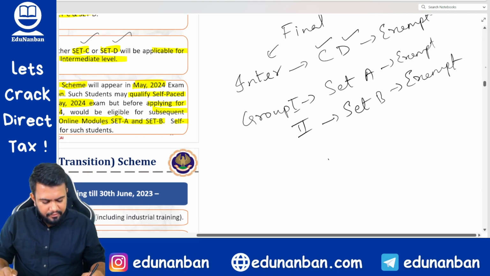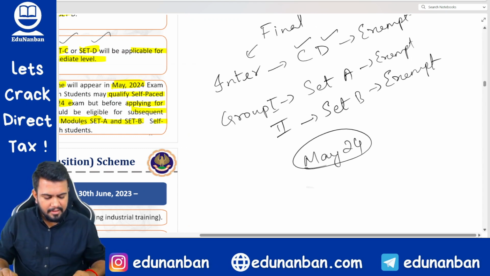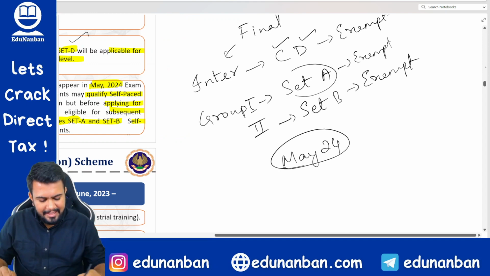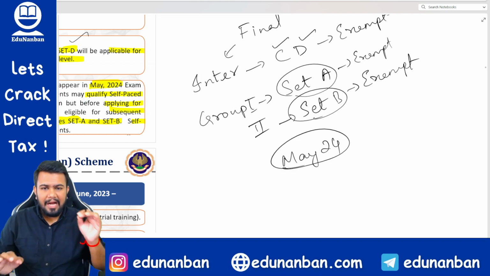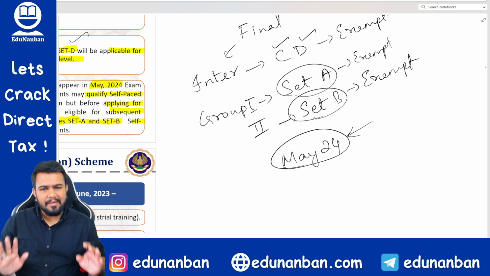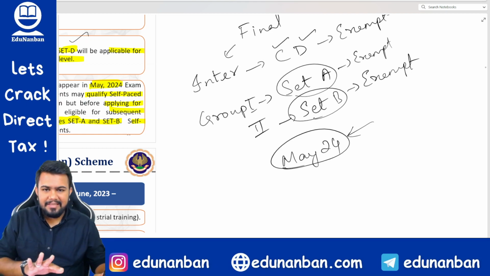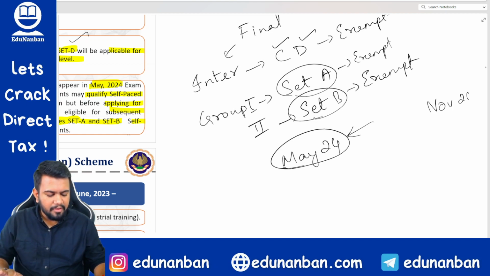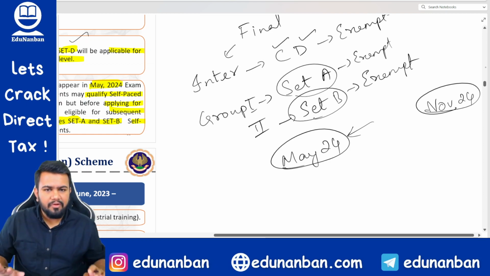Okay. Now, if you are an old student writing your final examination in May 2024, then you have to compulsorily do Set A and Set B before the examination. However, just for May 24 students, there is an option that they can complete Set A and Set B after the May 24 examination also, but before applying for membership. But remember, this facility of doing it after the examination is not applicable for November 24.